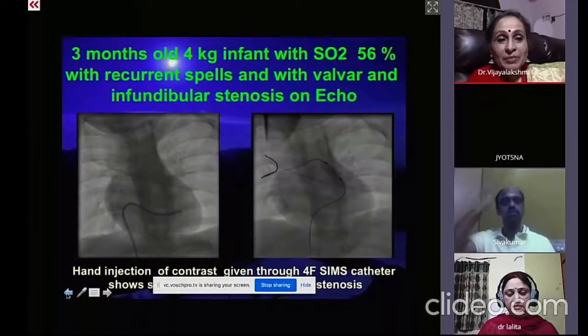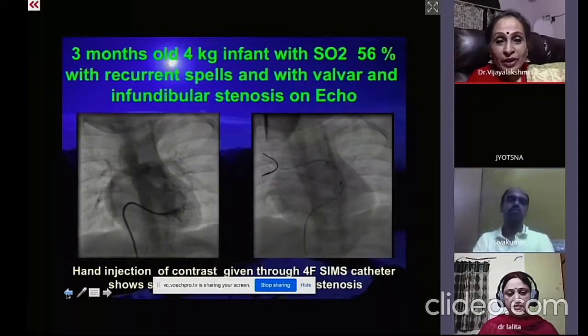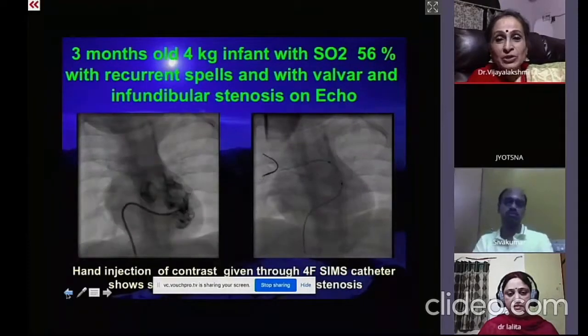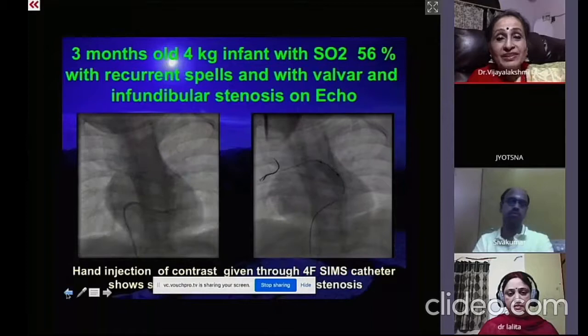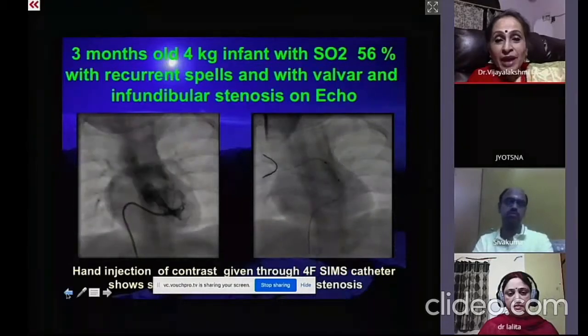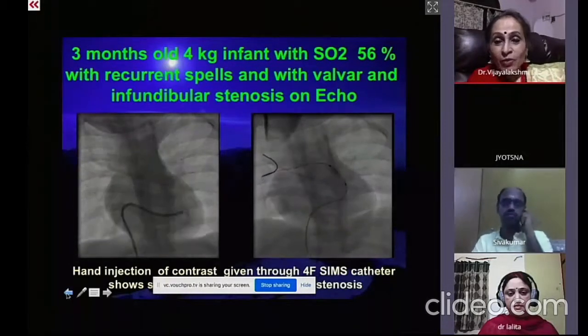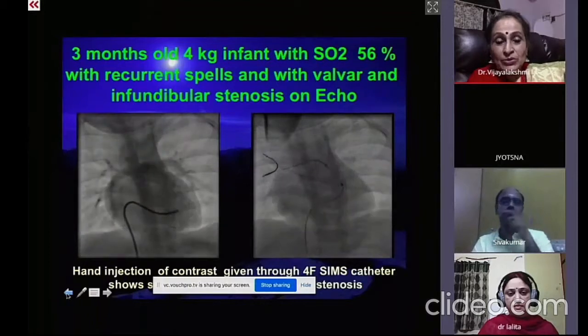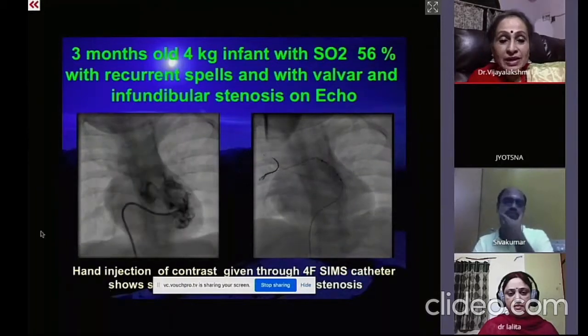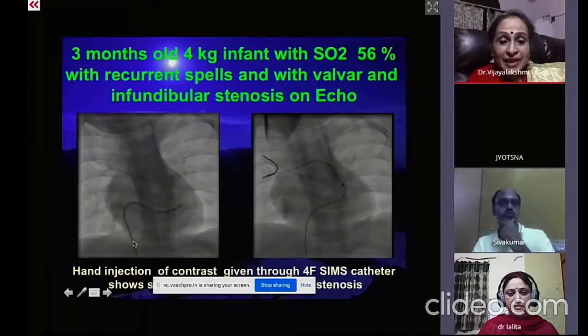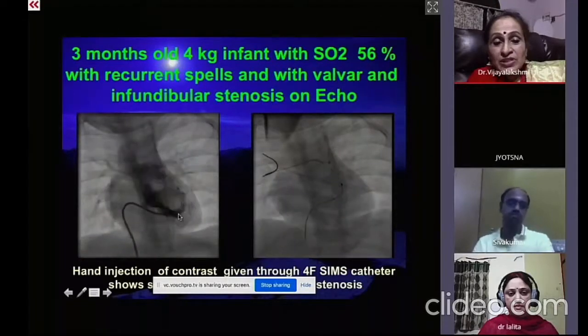So here I'm presenting a 3-month-old, 4-kilo infant with a saturation of just 56, with recurrent spells and valvar and infundibular stenosis, and had one bout of convulsions. So this is a Sims catheter. Why do we use a Sims catheter?